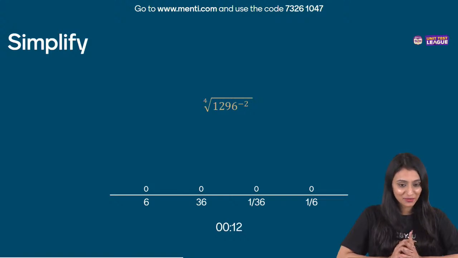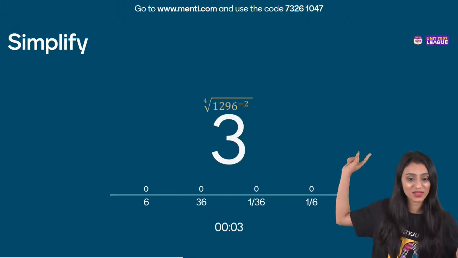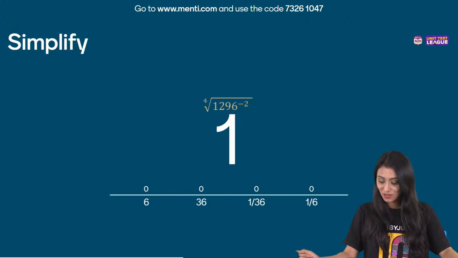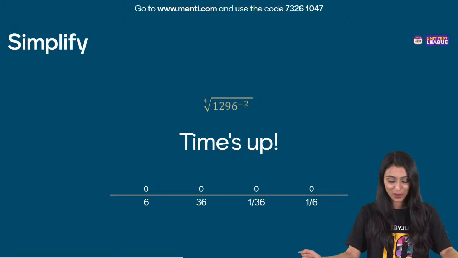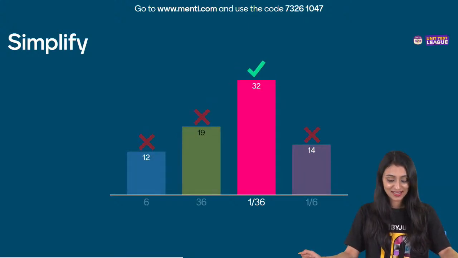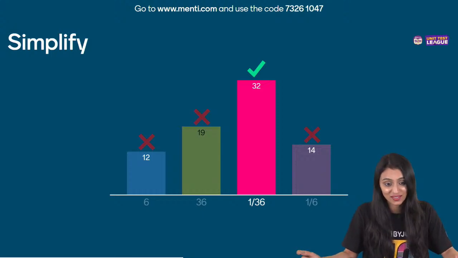Yeah, completely agree with you. Right, Sanvi? Yeah. Yeah, the power is in minus, you can see over here. Yes, everyone, quickly. Time is up. See, 1 by 36 is the right answer. Still, so many students are confused here. Yeah, Navneet?